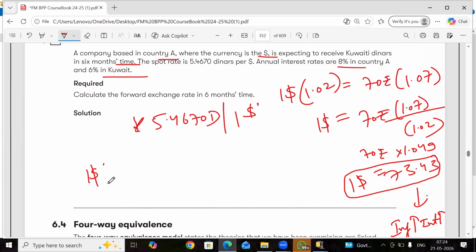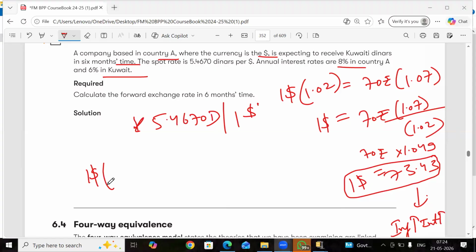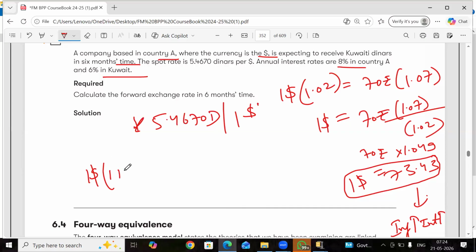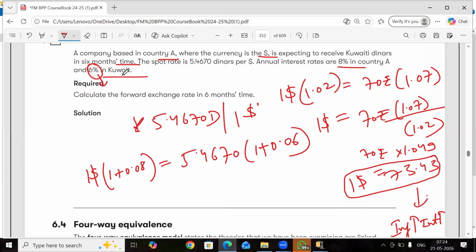So $1 into 1 plus 0.08 is equal to 5.6470 Kuwaiti dinars into 1 plus 0.06. As the interest rates in Kuwait are less, the inflation in Kuwait is less. And Kuwait's currency's purchasing power is high and it's going to appreciate, and the dollar is going to depreciate.